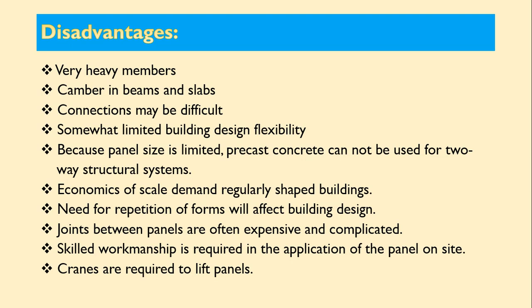Joints between panels are often expensive and complicated. To join the elements, to join the panels, it is very complicated. It is expensive, and at the same time it is complicated. Sometimes it becomes very difficult. Skilled workmanship is required in the application of panels on site. In the factory, everything can be controlled and manufactured, but while placing on site, skilled workmanship is required. And cranes are required to lift the panels, so it becomes cumbersome and very difficult to lift with the help of cranes. So this is all about advantages and disadvantages of precast elements, and in general about precast concrete. Thank you.